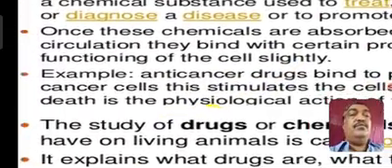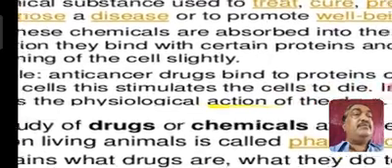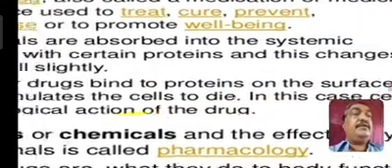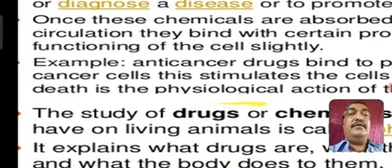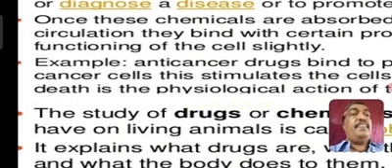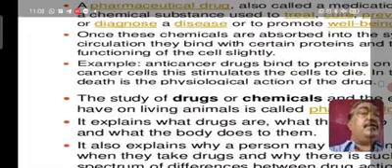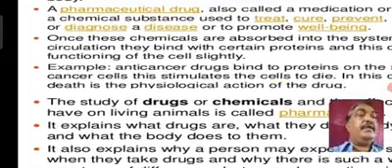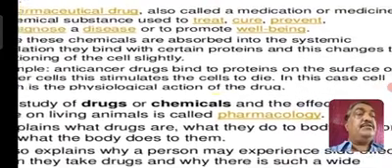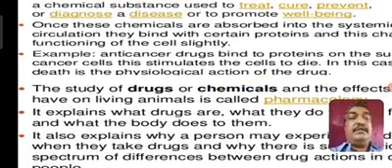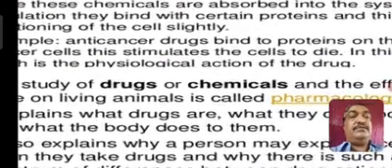Once these chemicals are absorbed into the systemic circulation, they bind with a certain protein in a certain patient, and this changes. Okay, there are certain examples. Now my point is I don't want to go through all these points, you can read them later on.